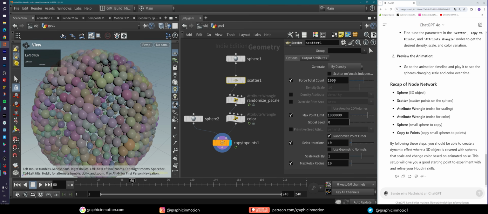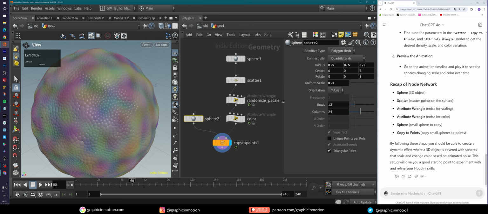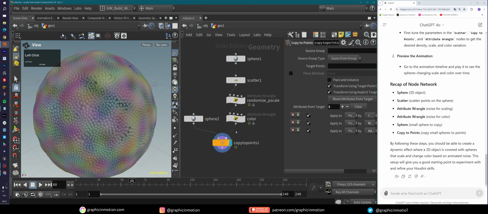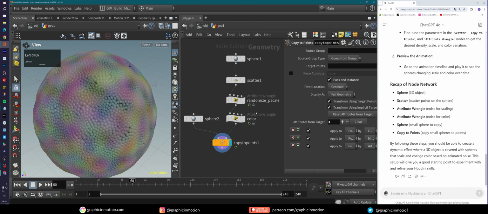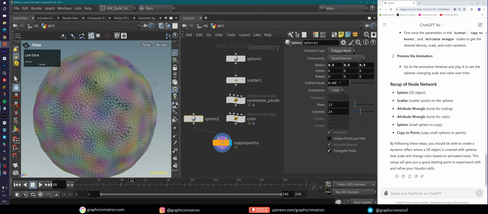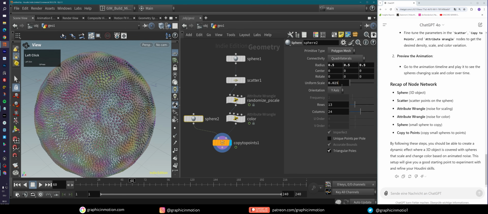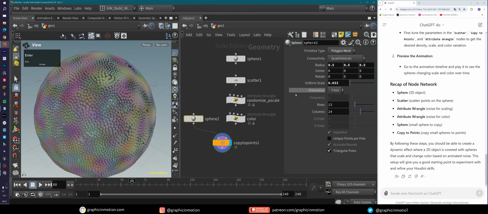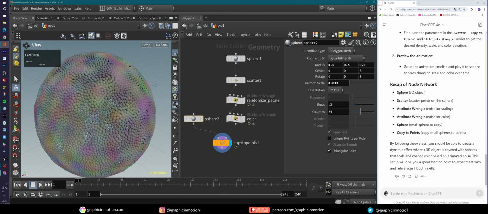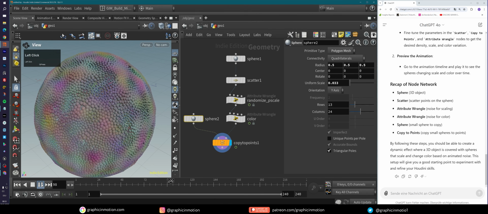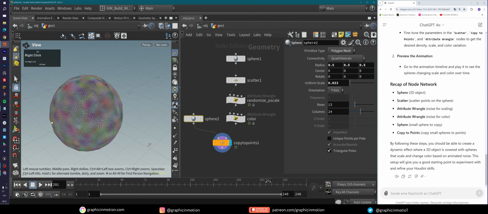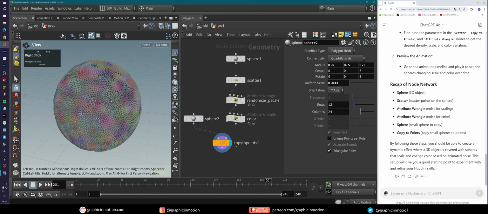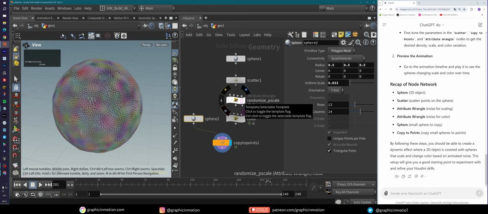So yeah, now we could come in here and, for example, just use more spheres here and scale down the size again. Let's take a look. And we can also set this to pack an instance, because then it should run a little bit faster. Maybe go even smaller here. That was a little bit too small. Something like that. Yeah, that looks pretty cool. And now you see we have this really cool result. Yeah, ChatGPT, actually that was not too bad. Pretty good. Now let's check out the second example.